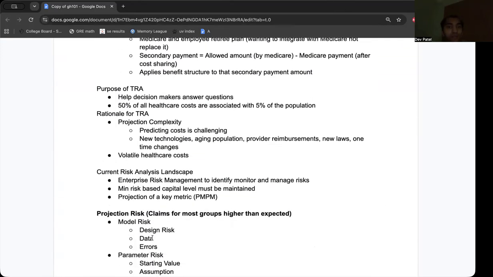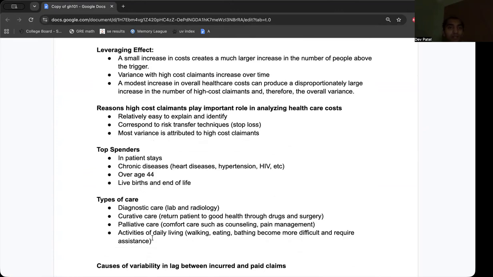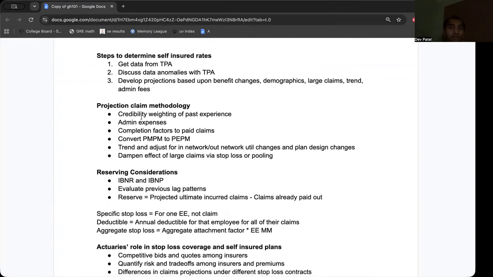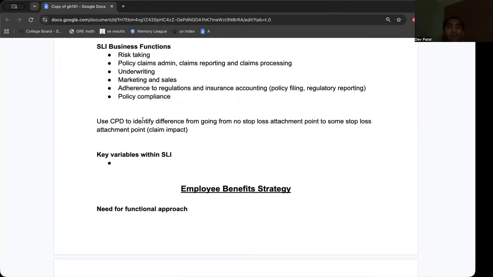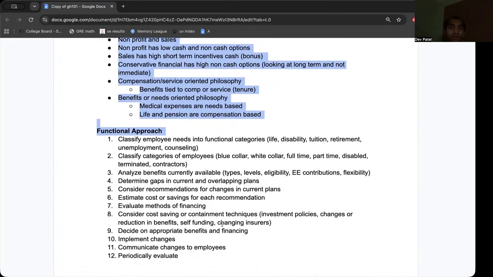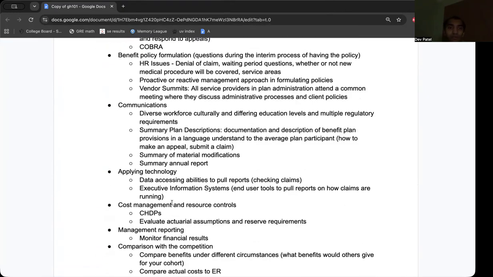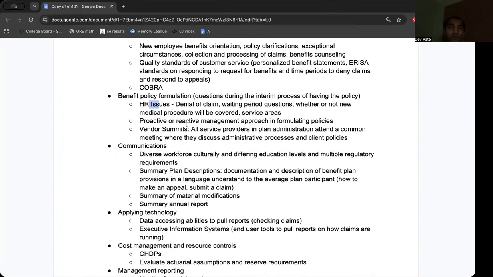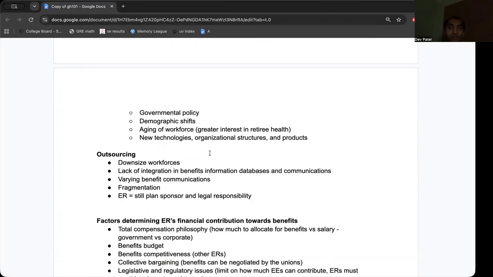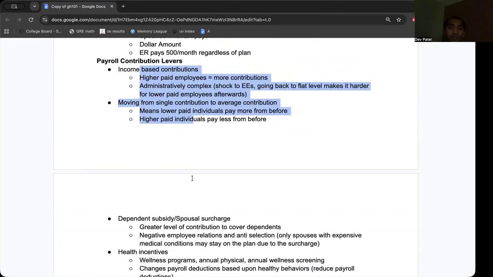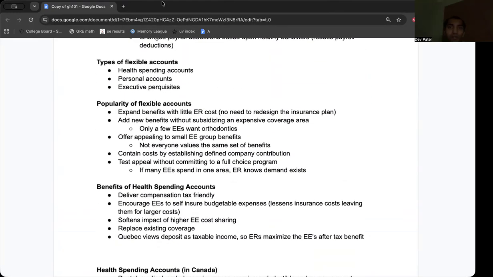And we have COB, we have TRA, leveraging effect, top spenders. And then we have, why do we need a functional approach, comp philosophy, functional approach, responsibility of benefits director, delivery, policy formulation, compliance, EE contributions. How do we determine those? Well, it's a defined benefit or a defined contribution. These are the levers. And we'll stop there.